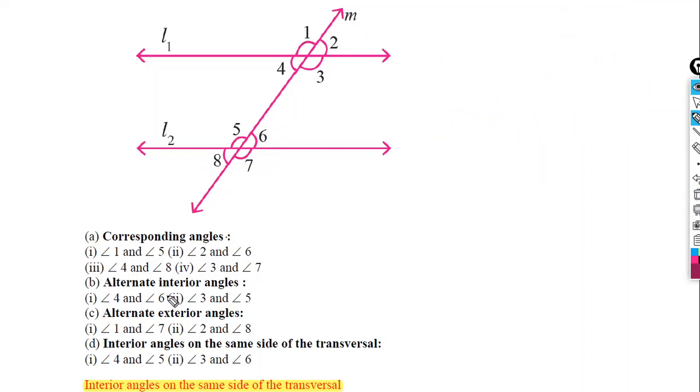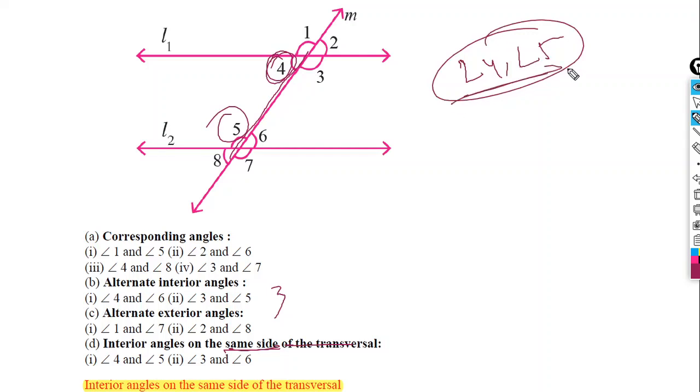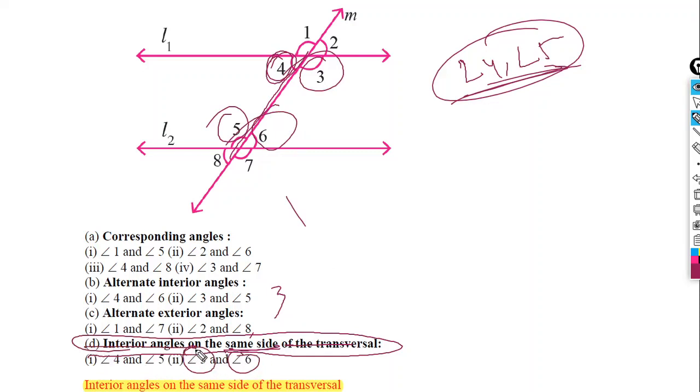Now another one, interior angles on the same side of the transversal. So for interior angles, again we will consider only angles 4, 3, 6 and 5. Now interior angles on the same side of the transversal. Now you can see there is the transversal, and on the same side, who is there? Angle 4 and angle 5. Okay. So angle 4 and angle 5 are a pair of interior angles on the same side of the transversal. Similarly, another pair is angle 3 and angle 6.